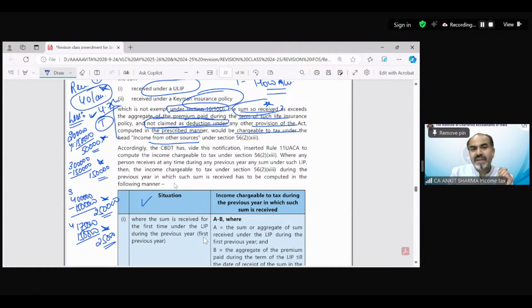Accordingly, CBDT has, via notification, prescribed a rule to compute the income chargeable to tax under section 56(2)(13), where any person receives at any time during any previous year any sum under such LIP, then the income chargeable to tax under section 56(2)(13) during the previous year in which such sum is received has to be computed.